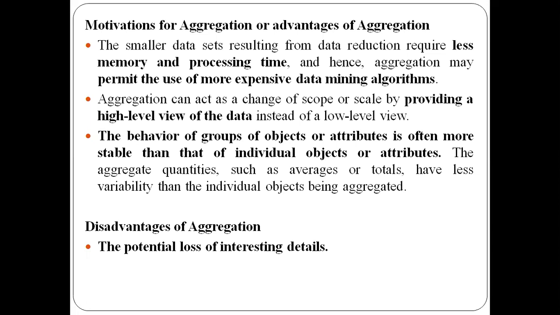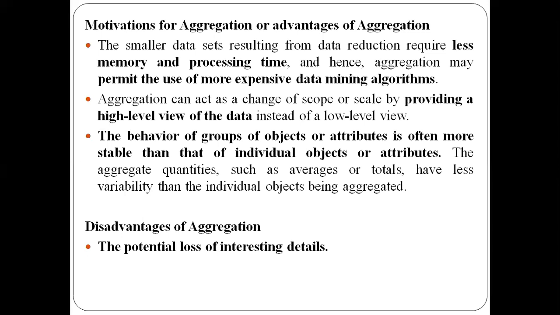If the data is less, the behavior of the group of objects or the group of attributes will be completely different compared to a large quantity of data. The behavior of a group of objects or attributes will be stable here. It is not going to change frequently in the less quantity of data.